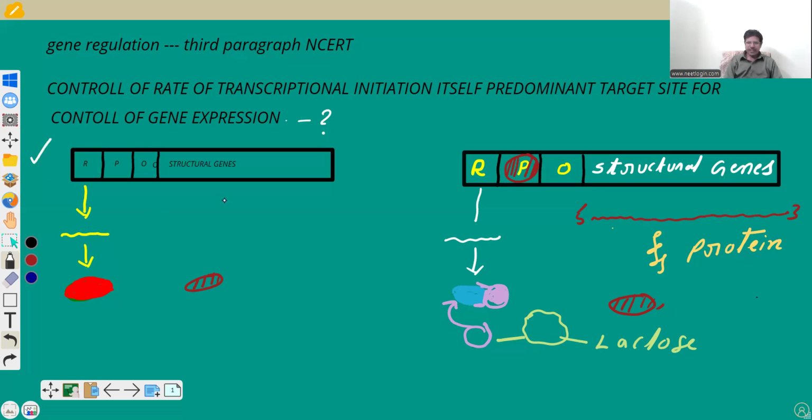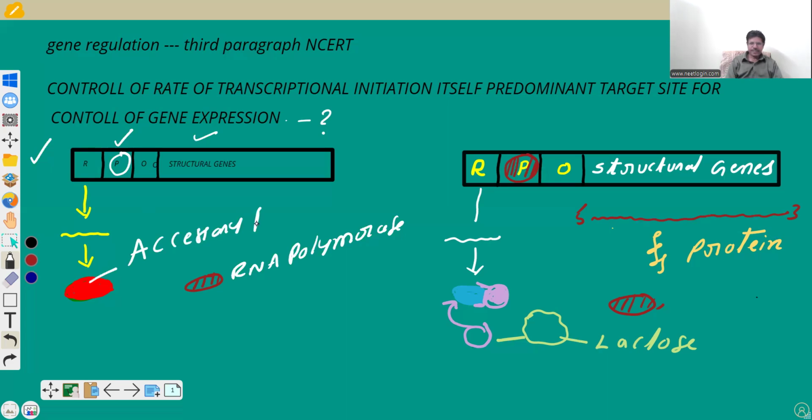In prokaryotic DNA, at a given transcriptional site, the accessibility of RNA polymerase matters. The RNA polymerase is going to polymerize ribonucleotides. The accessibility of RNA polymerase at a given promoter site is regulated by accessory proteins.